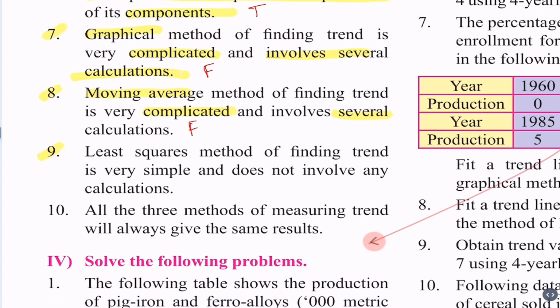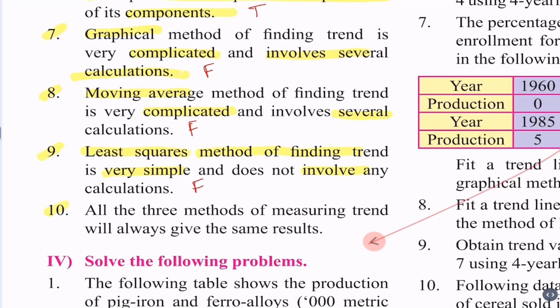Least squares method of finding trend is very simple and does not involve any calculations. Very much false. The students who have used method of least squares know the pain in calculating the things. So it is not at all simple and it involves lots of calculations. So the statement is false.